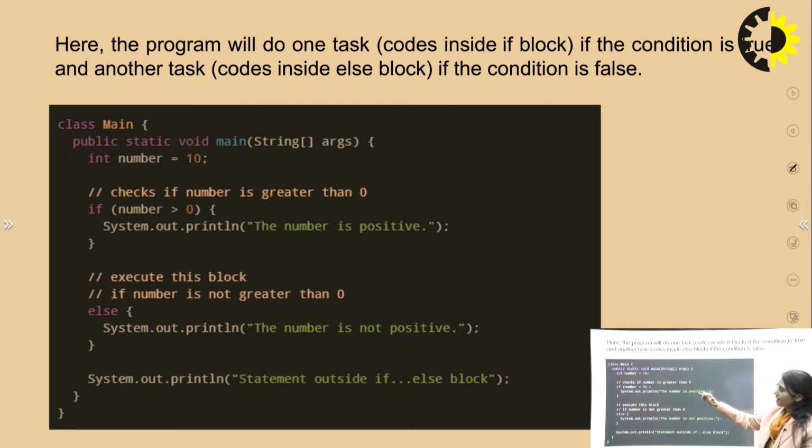Now we are seeing that in this particular program we have used this if else block, and later on we have put a statement outside this if else block. Suppose after the execution of this particular code, the last one is the statement outside the if else block. So we are saying this one is a statement which can be executed in either of the situations.